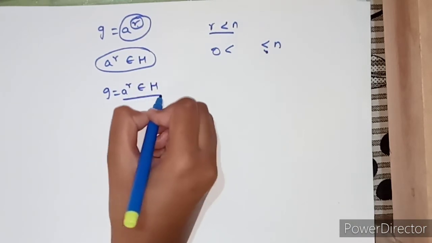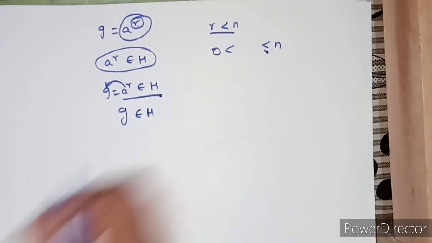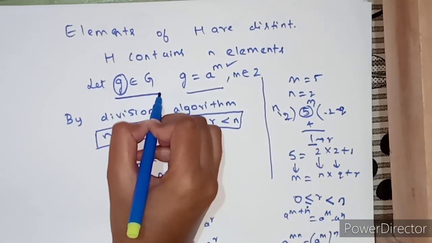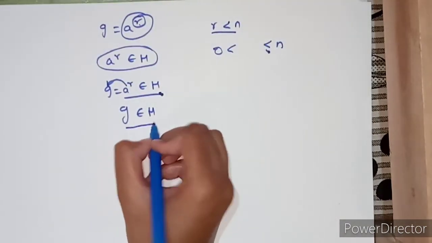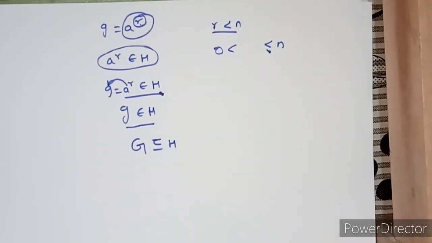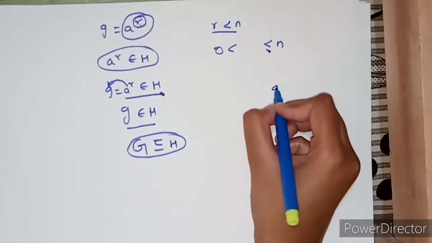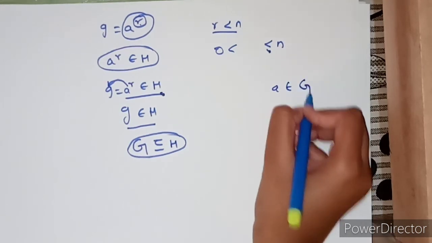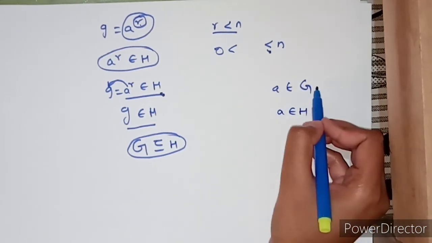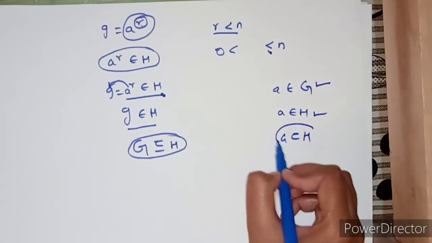If this a power r is belonging to H and this a power r is equals to g, that means g also belongs to H, right? What we have assumed, g belongs to capital G, and what we have got, g belongs to subgroup H. That means G is subset of subgroup H. If one element g is belonging to some group G and this element g is also belonging to subgroup H, then this G is always subset of subgroup H. This is the concept of subgroup.